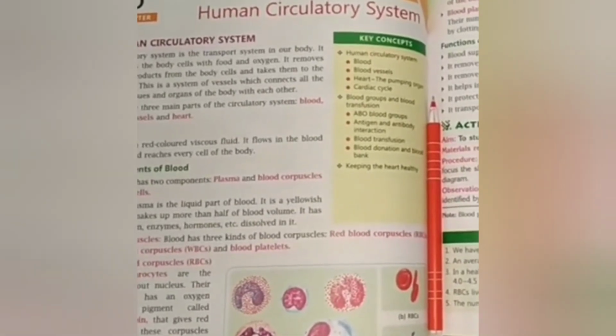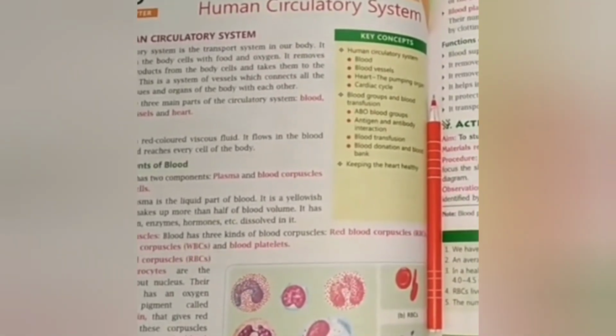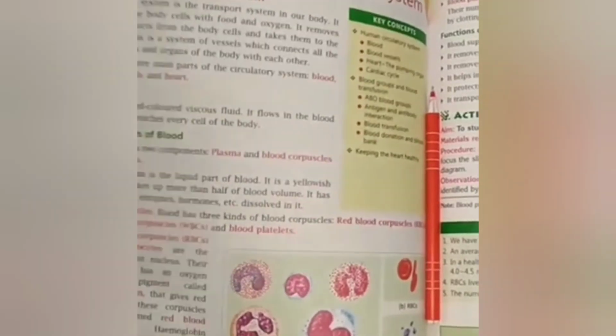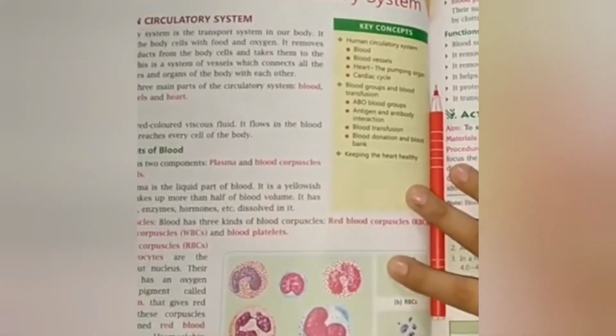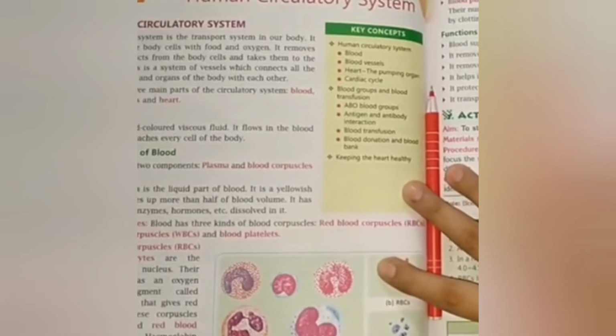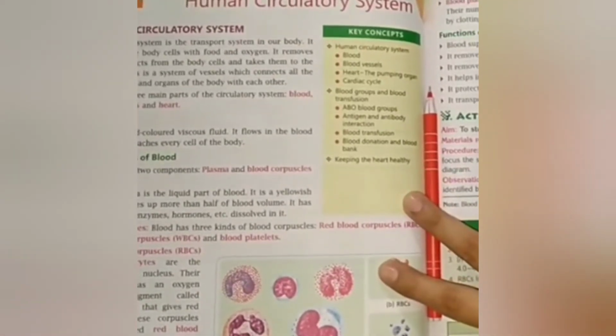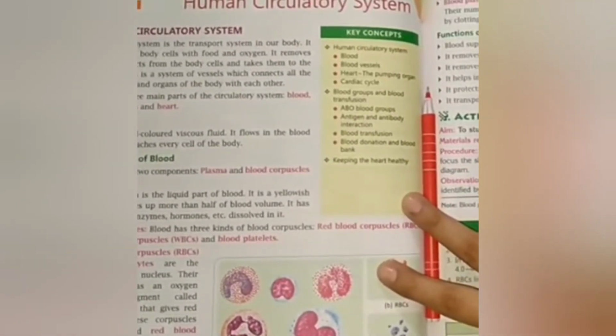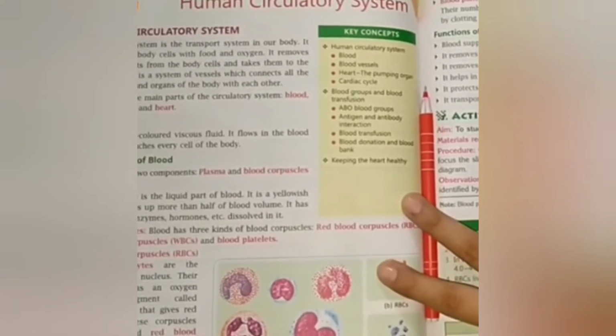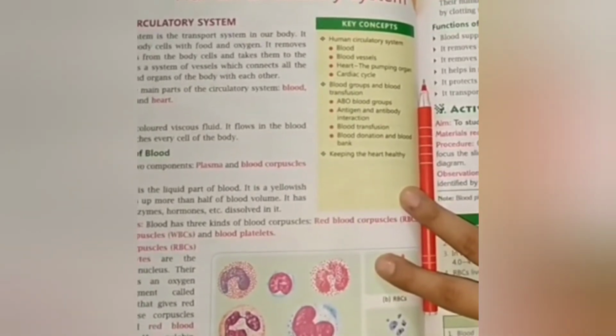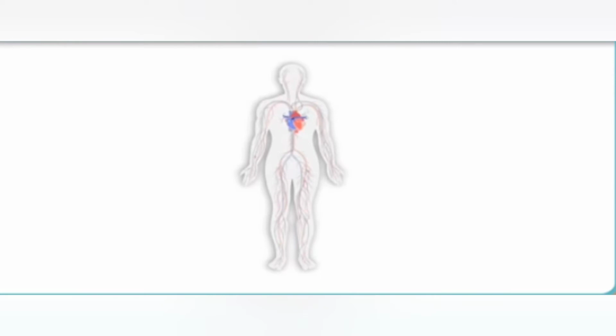Blood vessels. Blood flows in the blood vessels. They are of the following three types: arteries, veins and capillaries. Arteries are vessels which carry blood away from the heart. Veins carry blood back to the heart. Capillaries are fine vessels which connect the arteries and the veins.